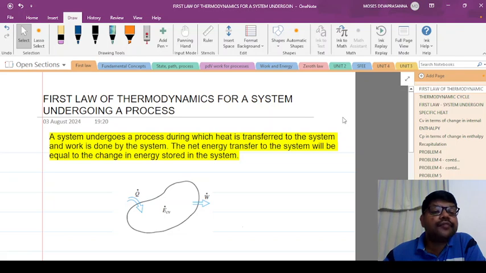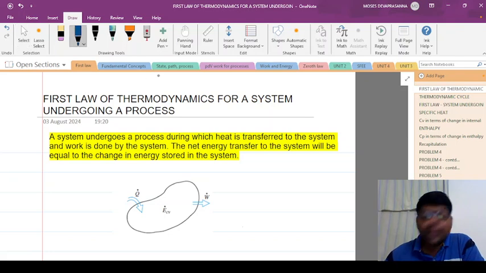The topic of today's lecture is first law of thermodynamics for a system undergoing a process. Let us consider a system. So this arbitrary shape shows a system. It may contain a substance in the form of gas or liquid, and everything outside the system can be called as the surroundings.